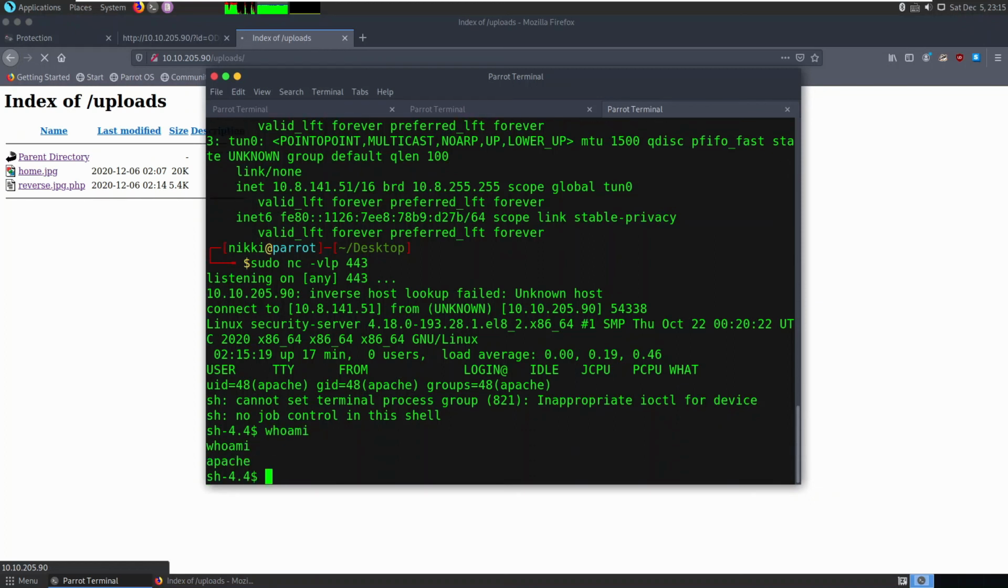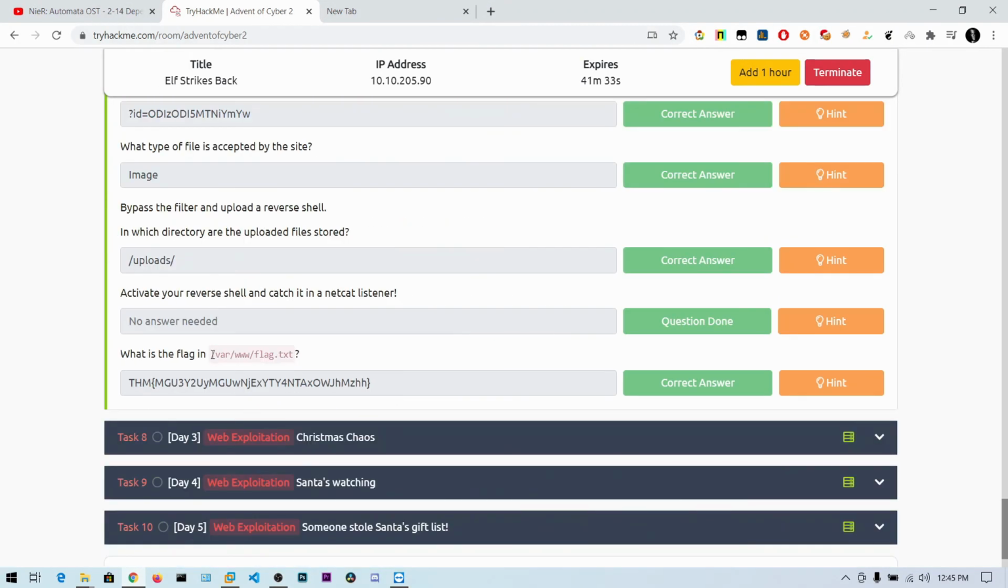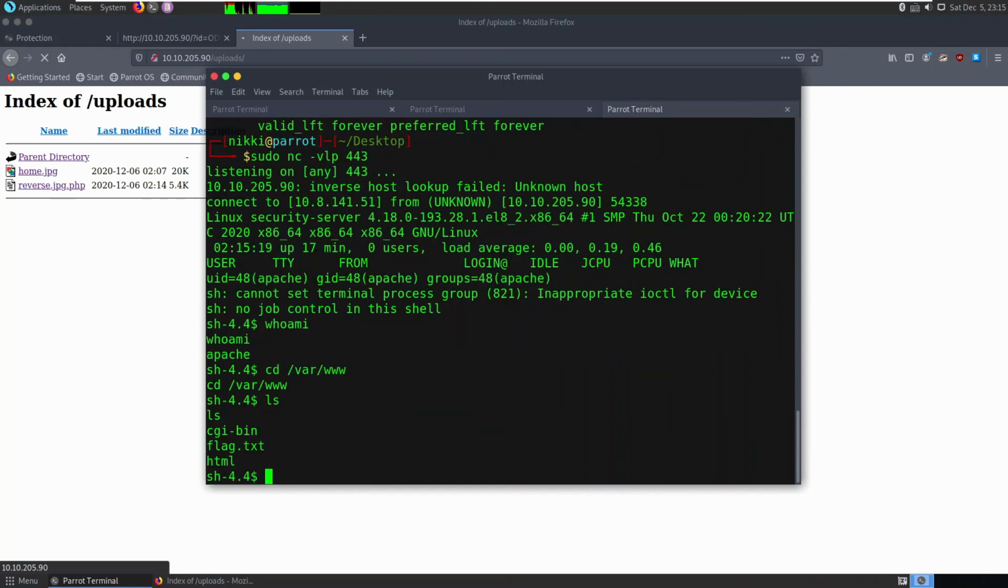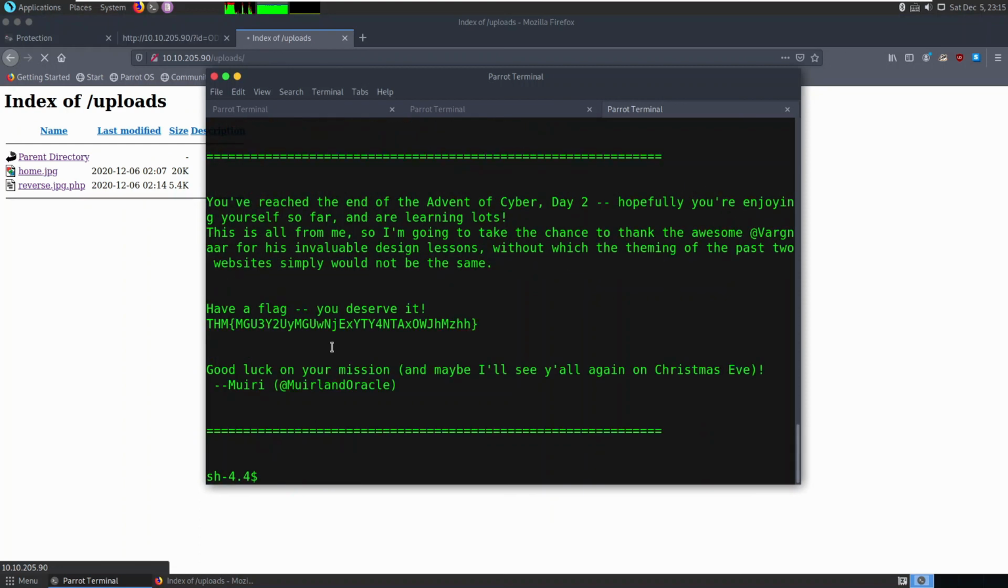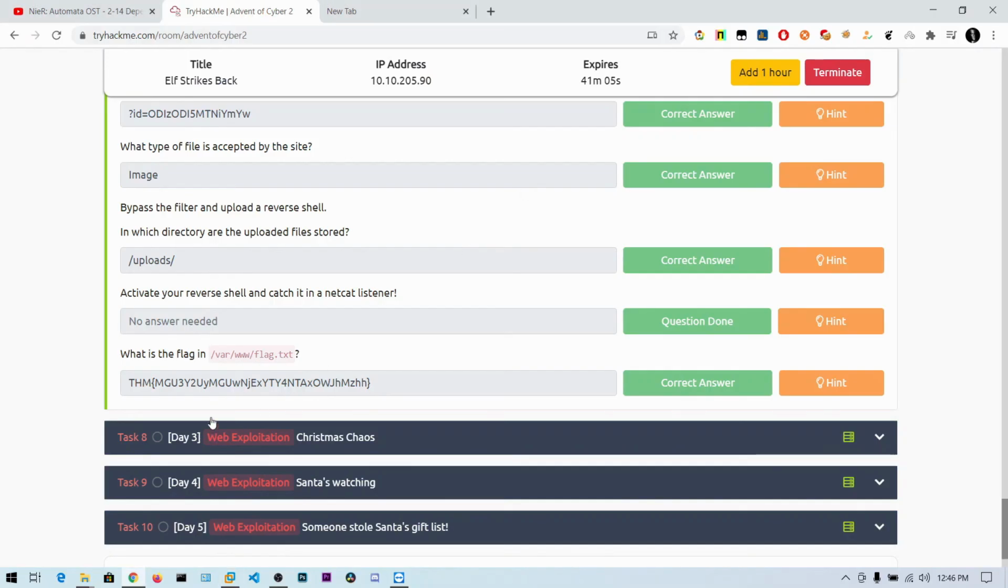So I am the user Apache. Now what they are asking is, the flag is in the var www directory in the flag.txt file. Let's go ahead and do that. Let's review the content of flag.txt. So this is the flag, and we can just copy and paste that in the answer box.